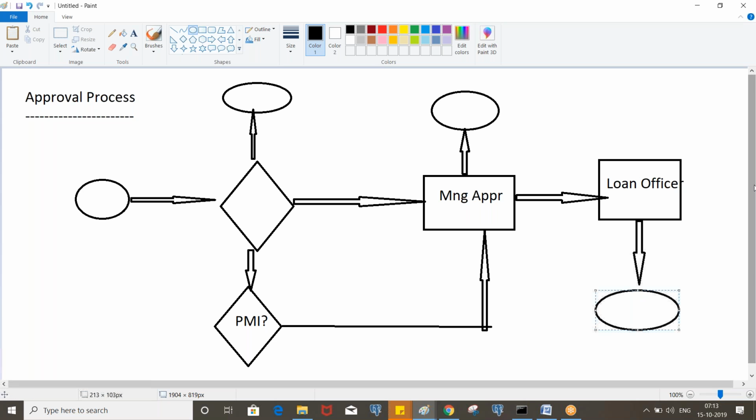If the loan officer rejected, then it will be rejected and we'll update the status saying that it was rejected by loan officer. So this is how our approval process would be. Okay, any questions?